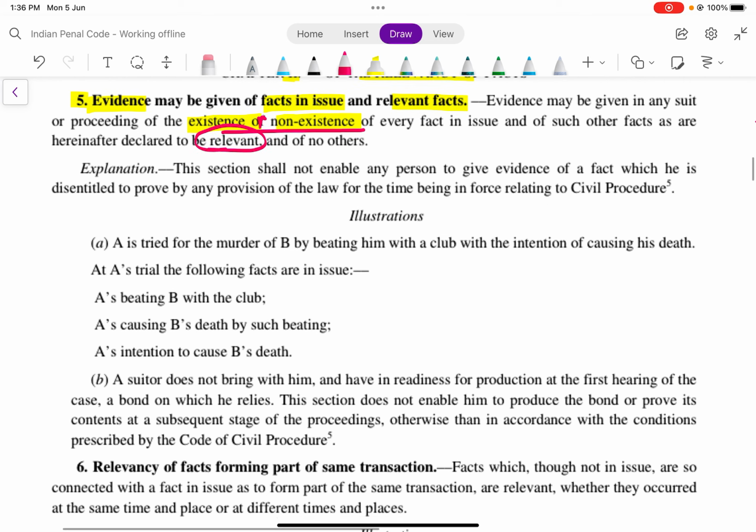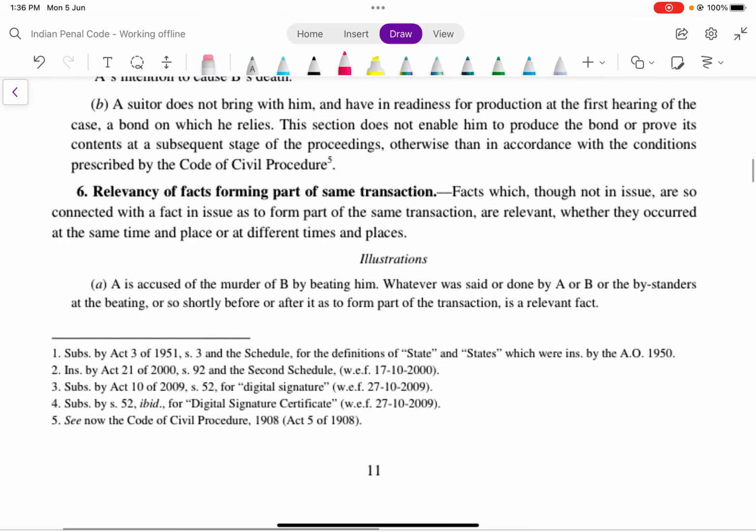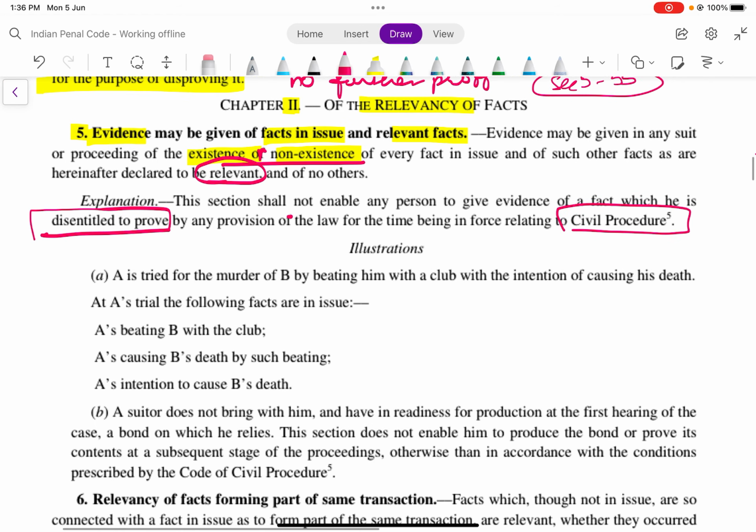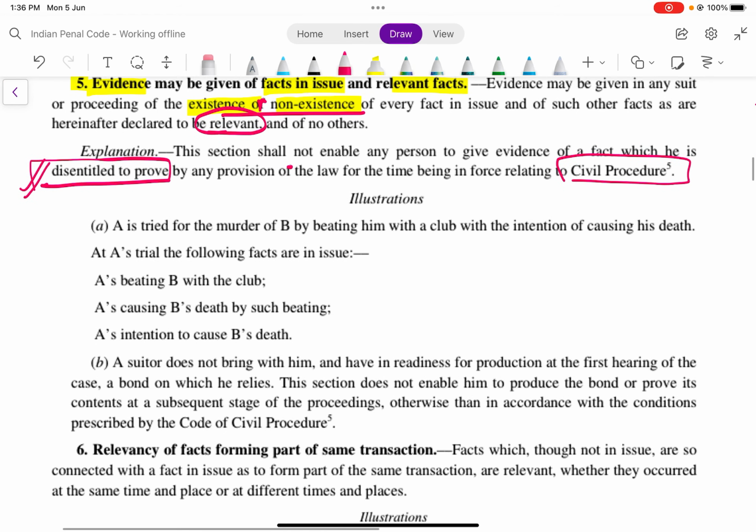The section shall not enable any person to give evidence of a fact which he is disentitled to prove by any provisions for the time being included under the Civil Procedure Code. Okay, we will see when he is disentitled to prove. In the Evidence Act also, something has been given.